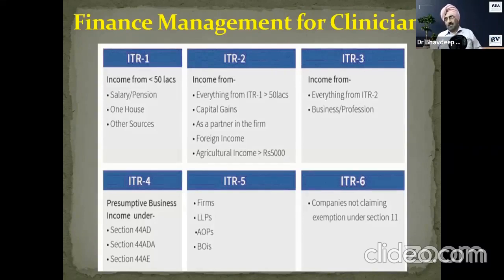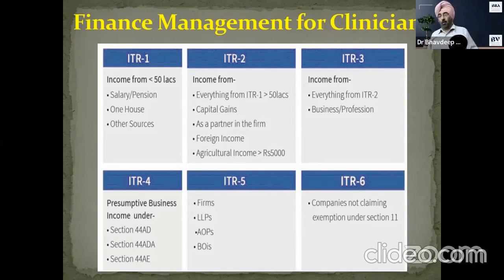For individuals, we are concerned with 1, 2, 3, and 4. Ignore 5 and 6. They are for companies. 1, 2, 3, and 4. Now if you are having income only from salary, less than 50 lakhs, file ITR 1. Salary above 50 lakhs or capital gains, means you sold something, even with income less than 50 lakhs, still have capital gains, ITR 2.